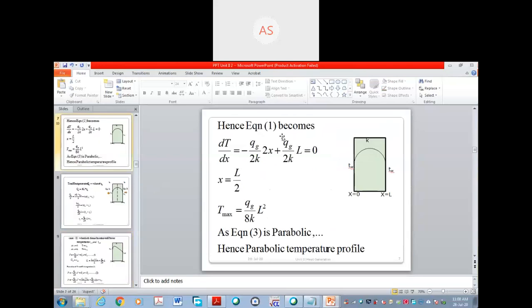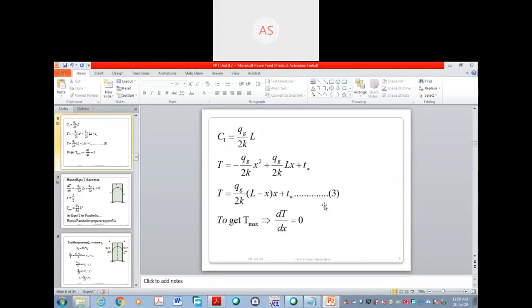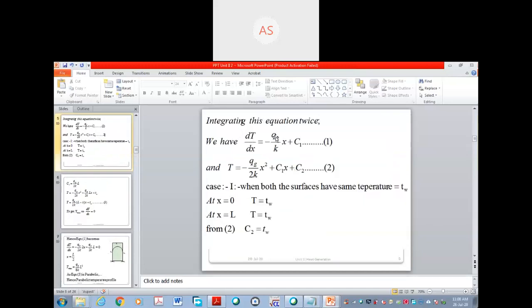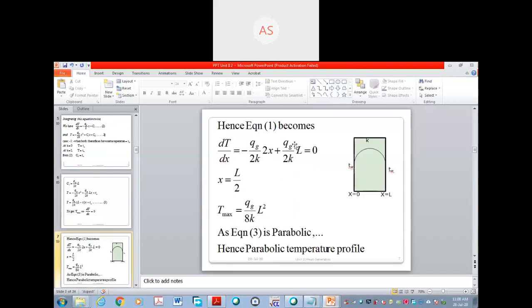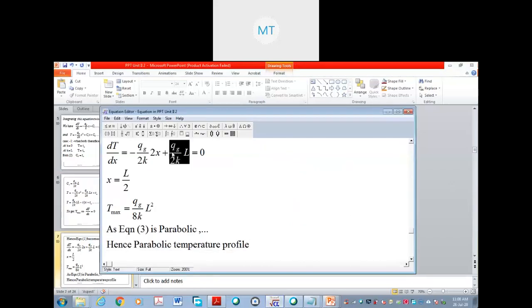I forgot something somewhere. Hence equation 1 becomes dt by dx is equal to 0. This is 0 equal to minus qg by k into x plus c1. You can write plus c1, and after that you can put the value of c1, qg by 2k l. This qg by 2k l is nothing but c1, and dt by dx as 0 is as it is.